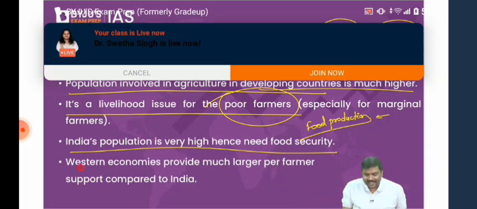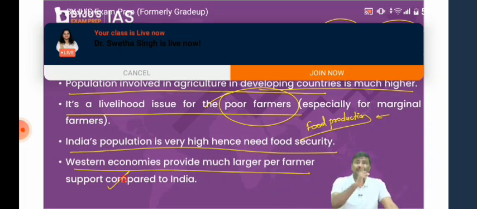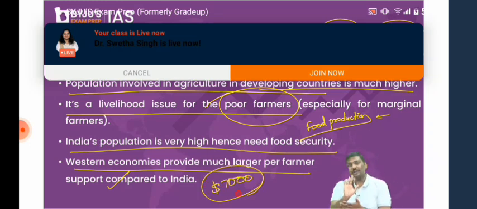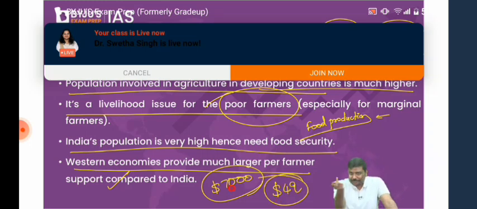Western economies provide much larger support per farmer. This is a technical term used by the government of India. Look at USA, look at Canada. This is the data given by the government of India itself. In both of these countries, the government provides subsidies of more than $7,000 per farmer per year. What about India? The government of India says, per farmer annually, I provide support of $49. USA provides more than $7,000.